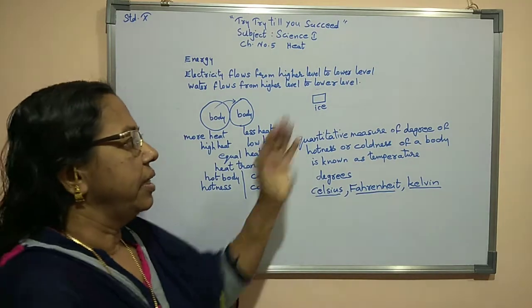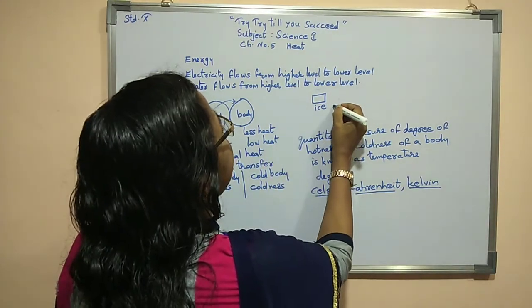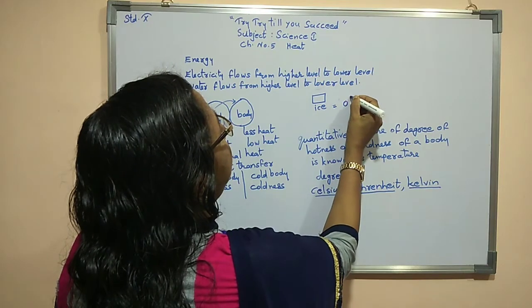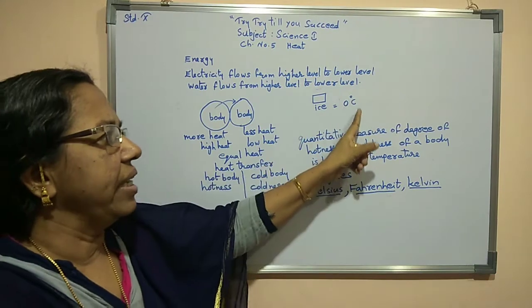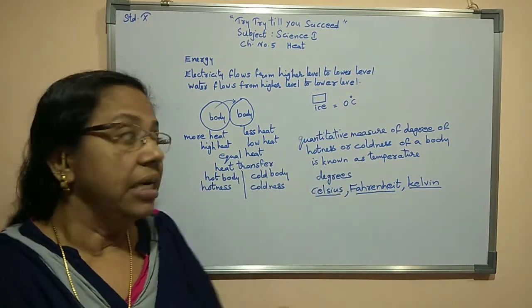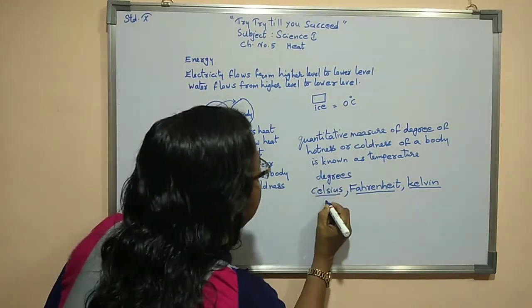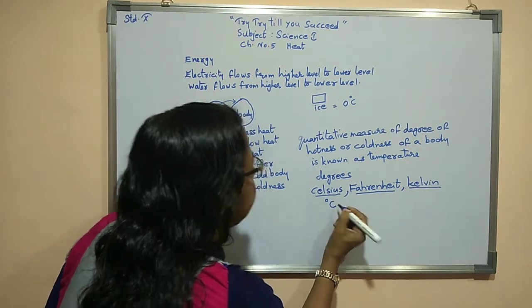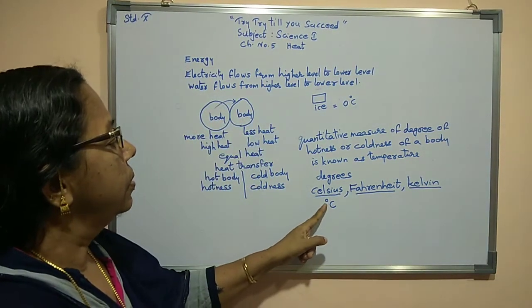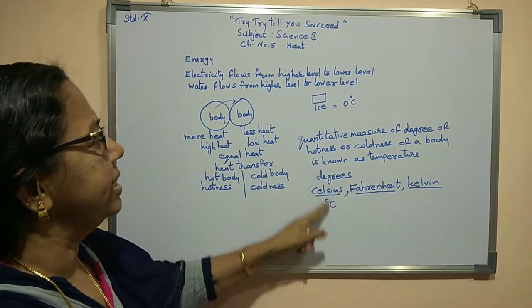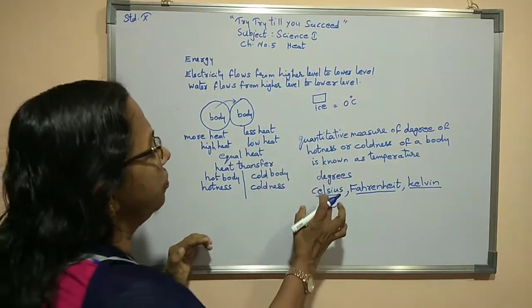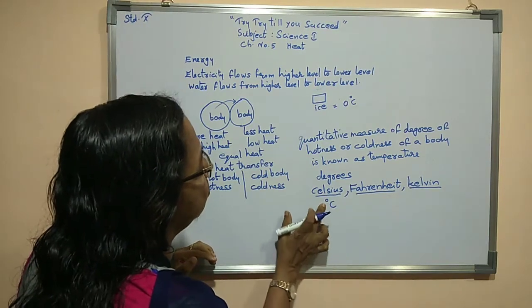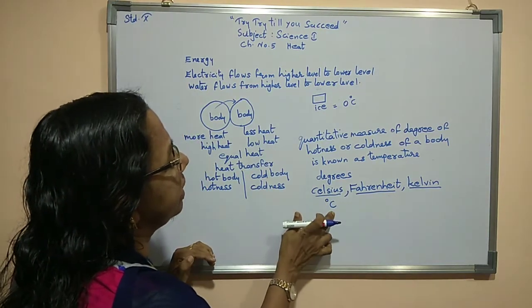The temperature of ice is 0 degree Celsius, so this is how we write it, 0 degree Celsius. The unit Celsius we mention as degree Celsius.